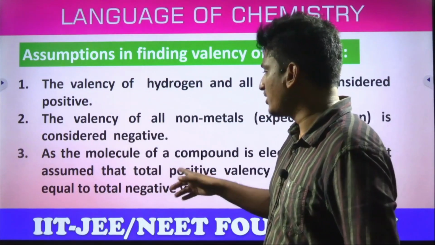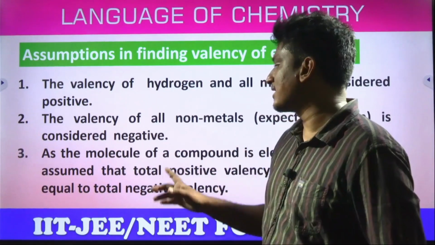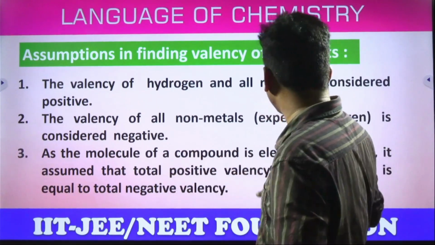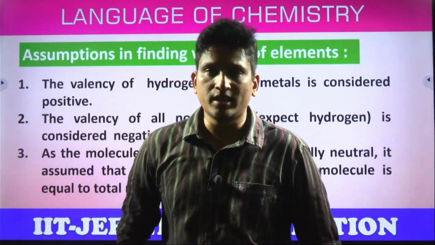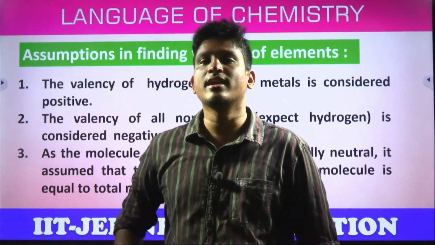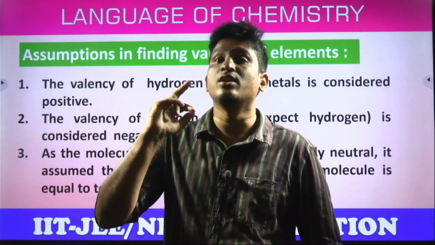So as a molecule of a compound is electrically neutral, it is assumed that the total positive valency in its molecule is equal to the total negative valency. What is the meaning of this point, students? A molecule, you know why they are combining? In order to get stable as well as in order to get neutralized.